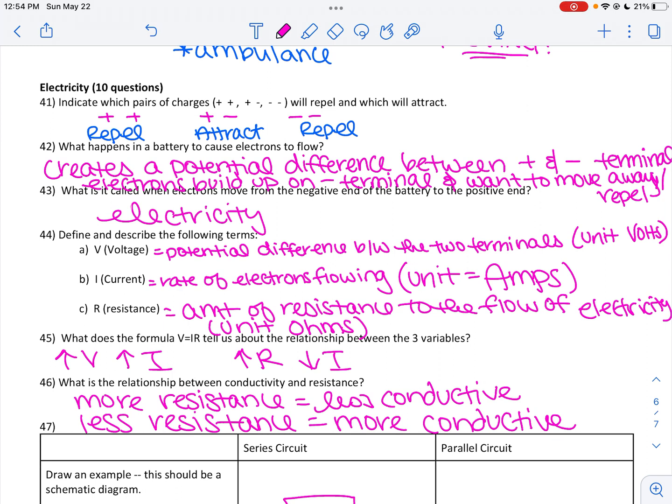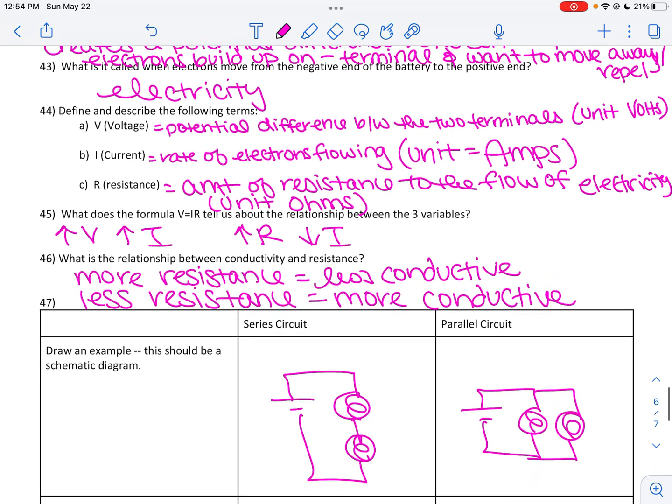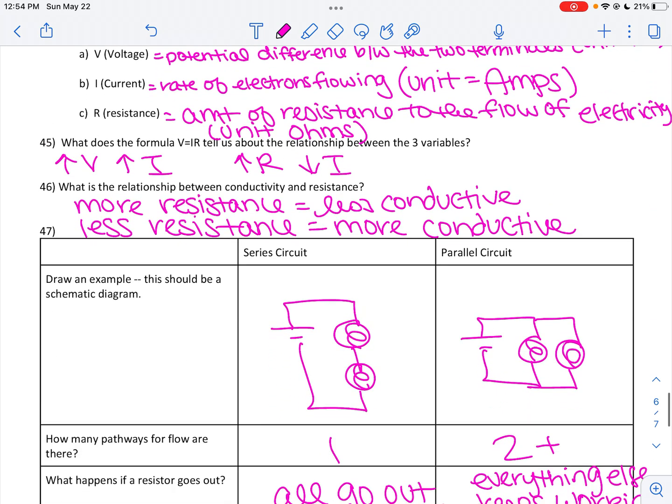Okay? Electrons flow, remember, from the negative to the positive terminal, because electrons, opposites attract, likes repel. So they want to get away from that negative terminal and they want to be attracted to the positive terminal. I can put a variety of things in my actual circuit, like light bulbs.